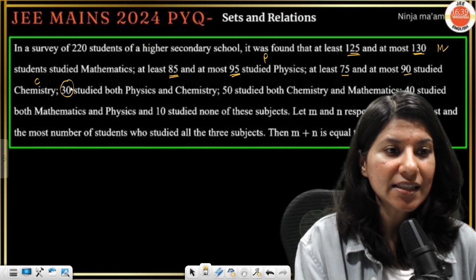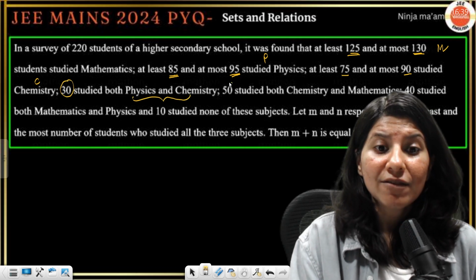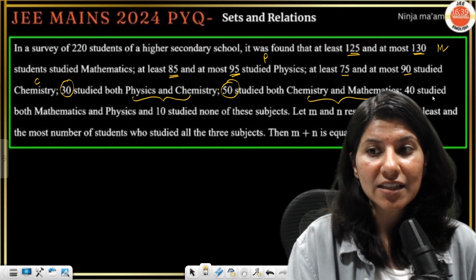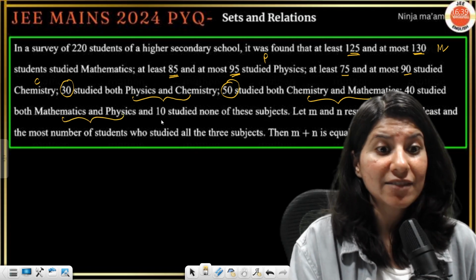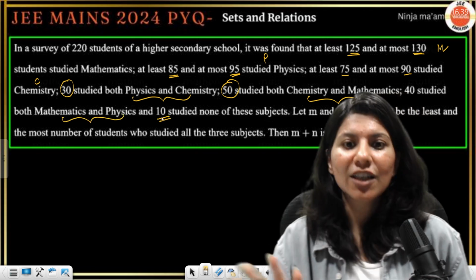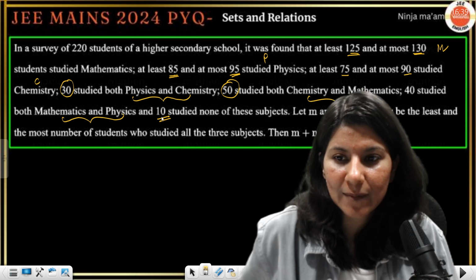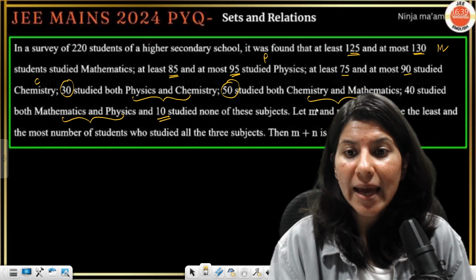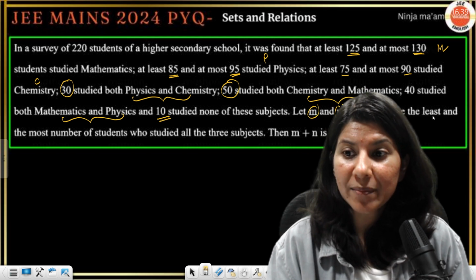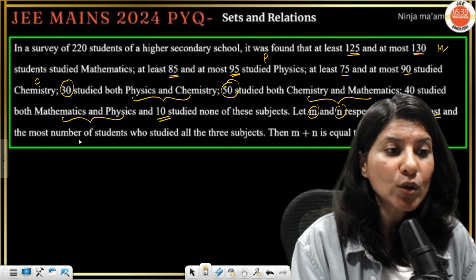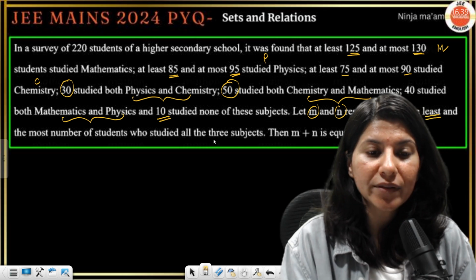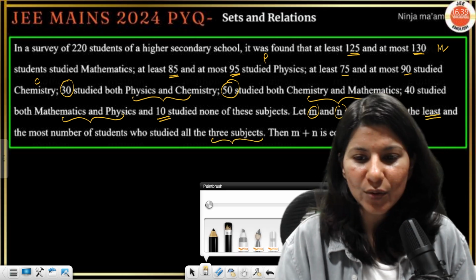Now 30 studied both physics and chemistry, 50 studied both chemistry and maths, 40 studied both mathematics and physics, and 10 students did not study any of the subjects. Now let M and N respectively be the least and the most number of students who studied all the three subjects. Then we are looking for M plus N.